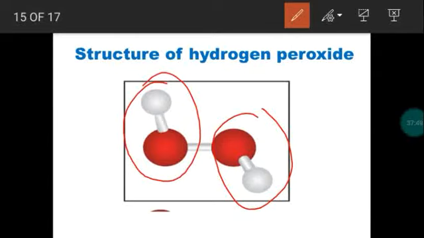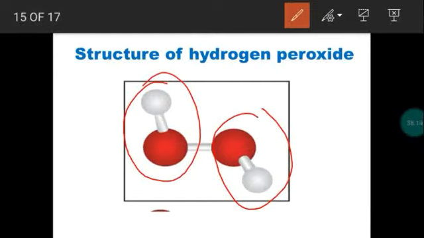So between these two OH groups, there will be electron repulsion because all the electrons have the same charge. Same charges always repel each other. So due to this repulsion, hydrogen peroxide is not a planar structure. This is a non-planar structure, and this conformation is called skew conformation.